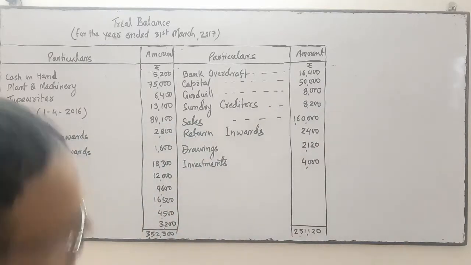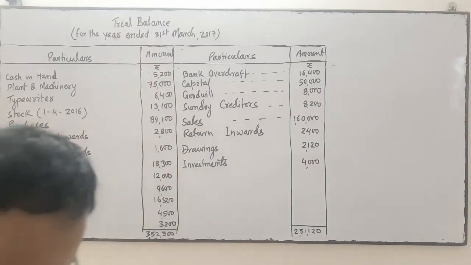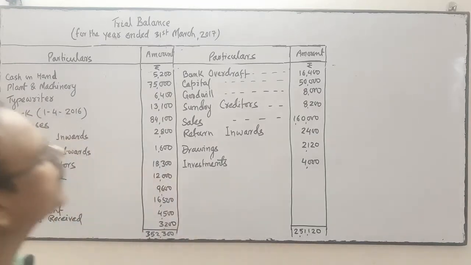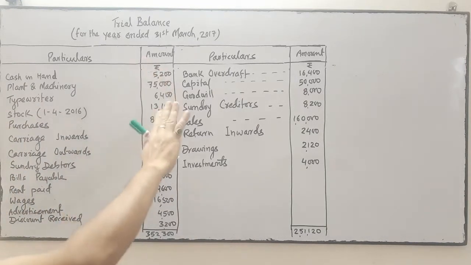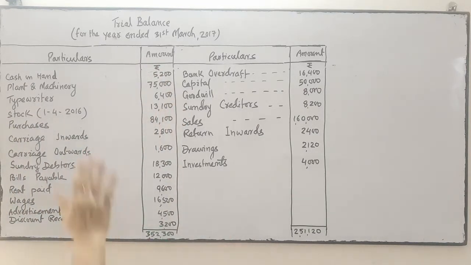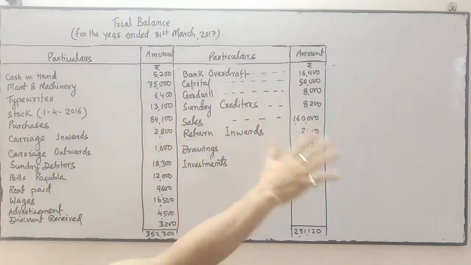This is the trial balance prepared by the accountant. Okay. Now see the format. This side is the debit side, this side should be the credit side.